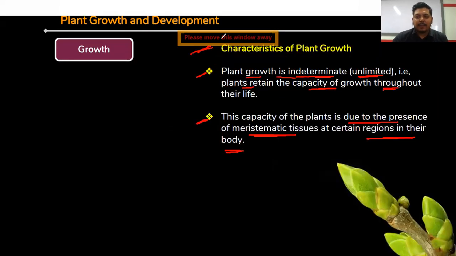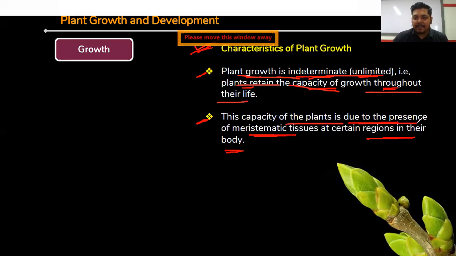Now, some characters of plant growth. Plant growth is indeterminate, that is unlimited. Plant growth is unlimited throughout their whole life. That is, plants retain the capacity for growth throughout their life. So throughout their whole life, plants can show growth. So that's why their growth is indeterminate or unlimited in nature.